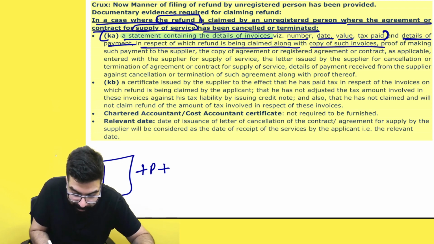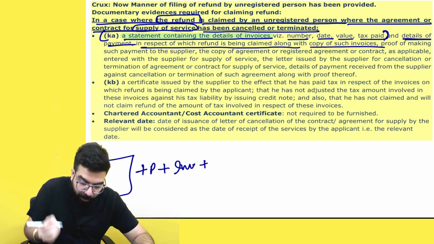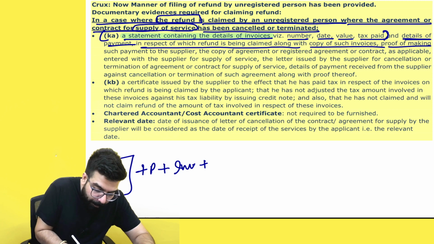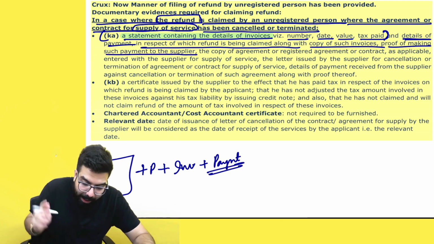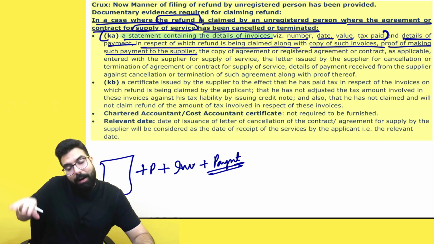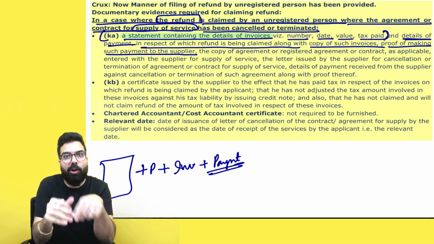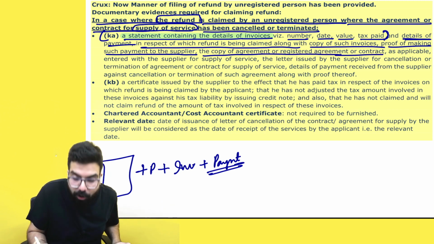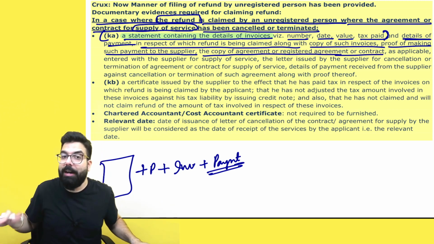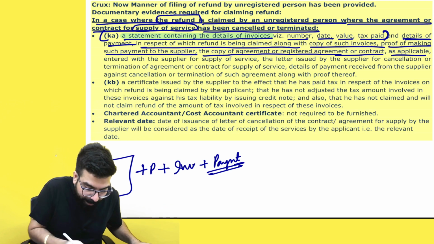Along with that, please give copy of the invoice. Sir, invoice copy also you give. Plus, proof of making such payment. Sir, that I have made the payment. The details of the payment, and sir, also a proof. Screenshot of the bank account you give. Plus, the copy of the agreement or registered contract. What was the agreement between you and the builder? That agreement you give as applicable.